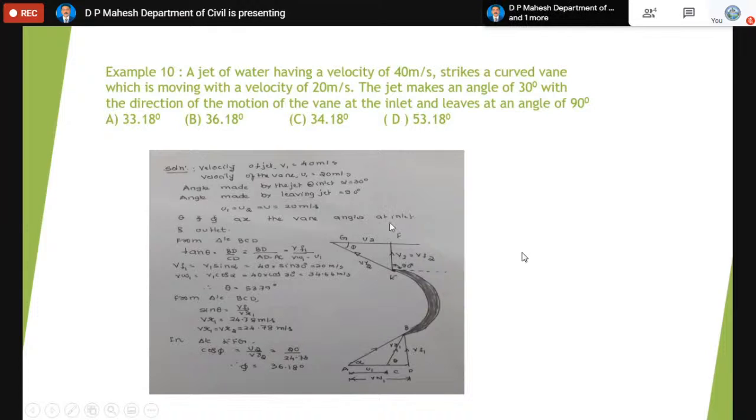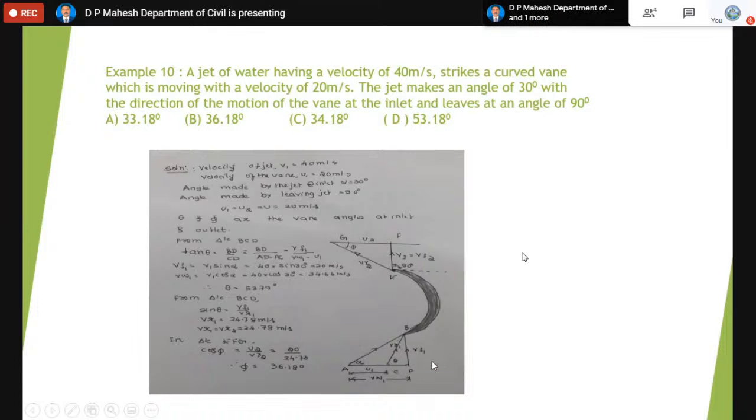Here the suffix 2 indicates outlet. The corresponding values are here also. VW1 means velocity of the whirl. VF1 is called velocity of the flow. These two together are called the components of the jet, the real jet. They are called the absolute jet. There is one more here, that is VR1, which is called the relative velocity of the jet.